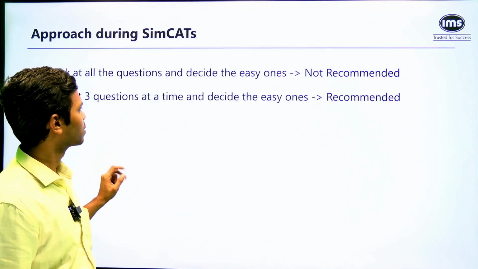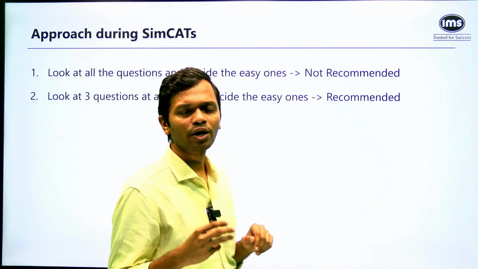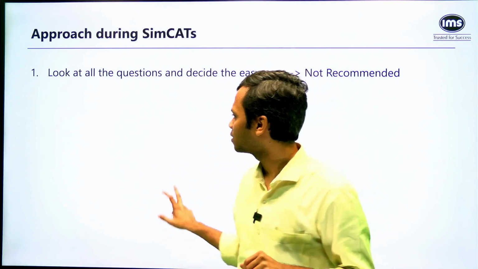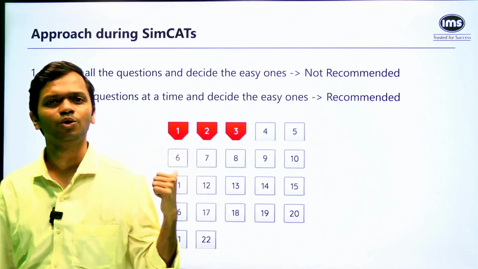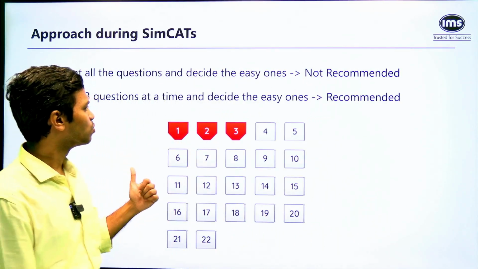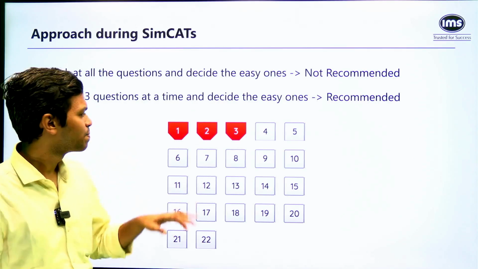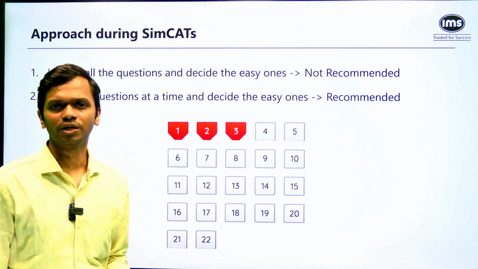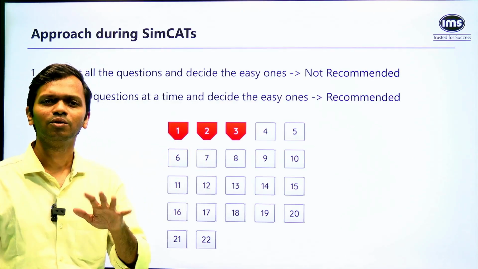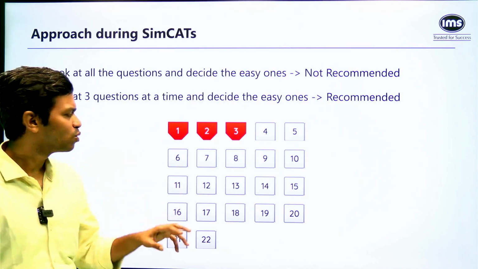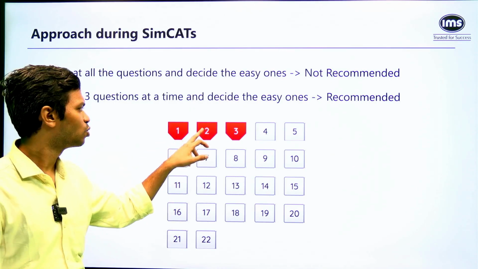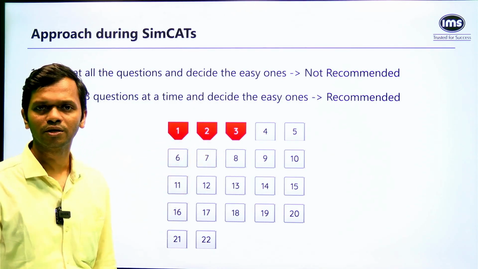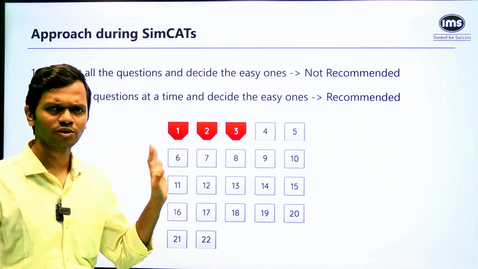Then what should you be doing? What you should do is look at 3 questions at a time. When you look at any test, this is how your palette will appear. Let's say I begin my quant section. I look at questions 1, 2, 3 very quickly. Maybe I take 1 minute, 1.5 minutes for that. Now I know question 1 is from numbers, question 2 is algebra, question 3 is geometry. Within that, I'll also know what exactly it is.